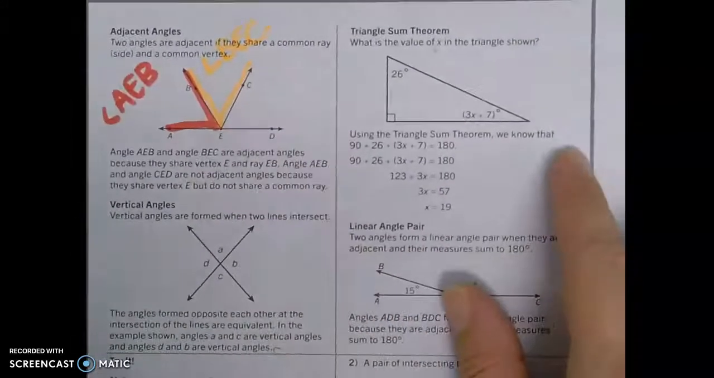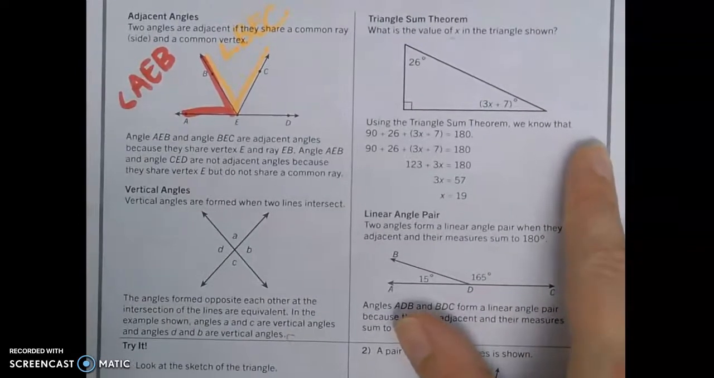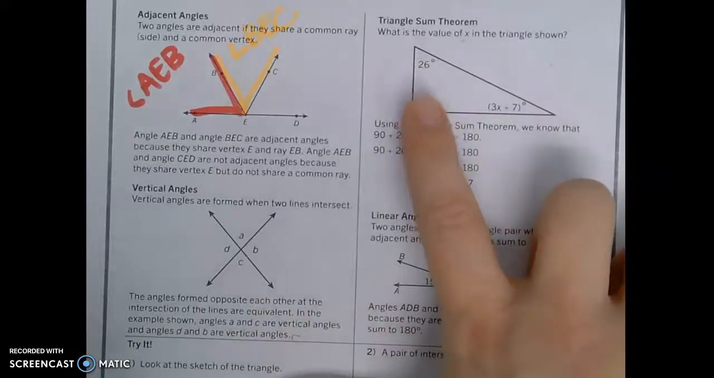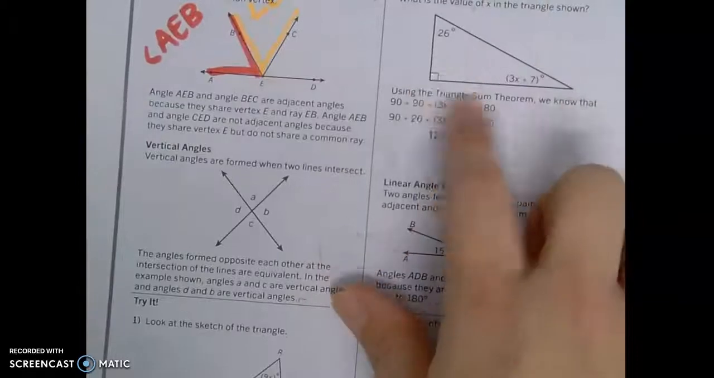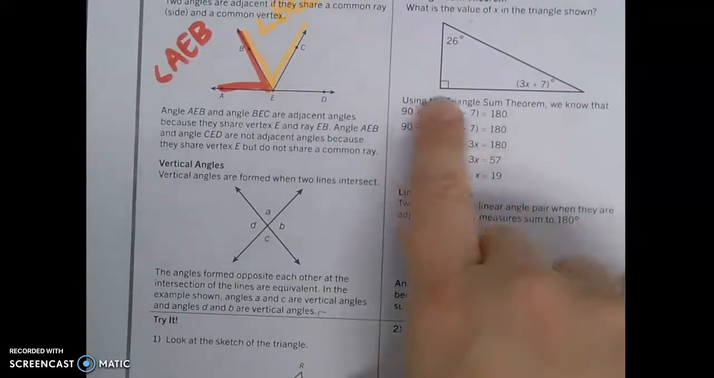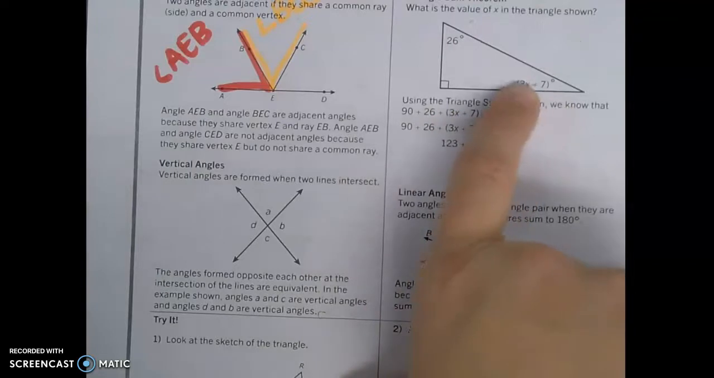Okay, we talked about the triangle sum theorem on the first page that we did. Remember that the interior angles of a triangle are all going to add up to be 180 degrees. This standard 7.11C is using that information to determine an equation. So we know that that's a right angle, so that's going to be 90 degrees. We know that this angle is 26 degrees, and then we know that this angle is 3x plus 7.